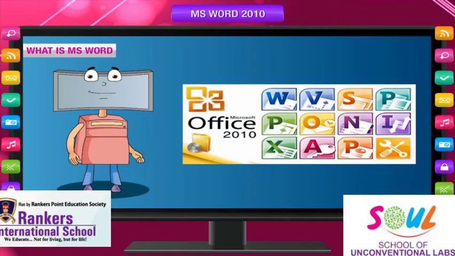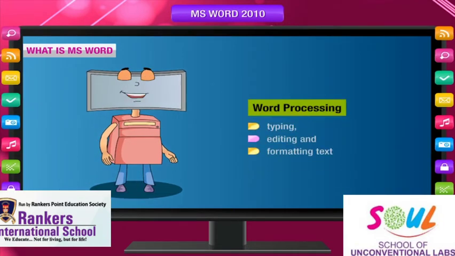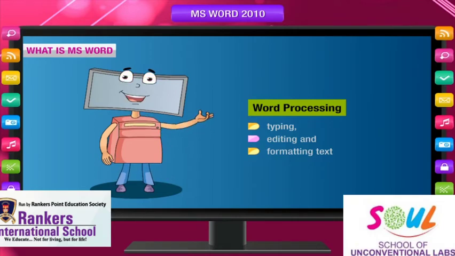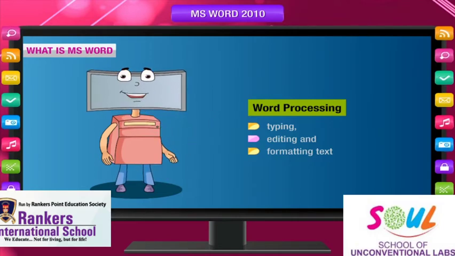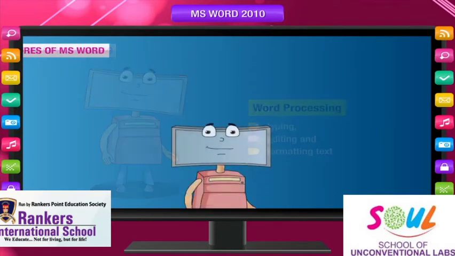Microsoft Word 2010 is a part of Microsoft Office 2010, which is a group of application software that are generally required in an office. Word processing means typing, editing, and formatting text. Word processor is a software that allows you to produce documents quickly and efficiently by providing the user features like typing, editing, formatting, and checking spellings and grammar.